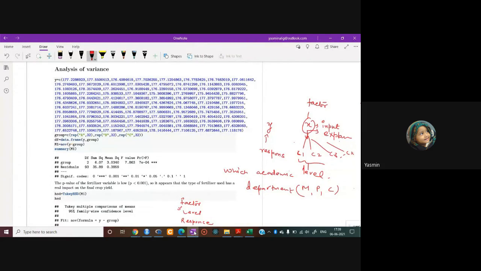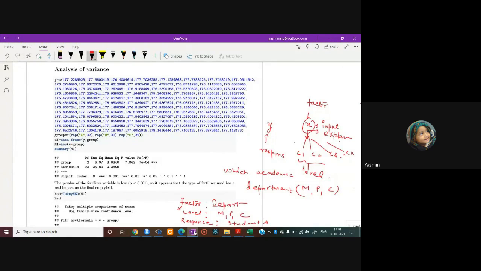So department is your factor. Department is the explanatory variable, which is not continuous but categorical here, and it has three categories. Mathematics department is the first category, physics department is the second category, and chemistry department is the third category, right? So the factor here is department. The levels are the mathematics, physics and chemistry departments. And what is the response variable? The response variable is students' grade.